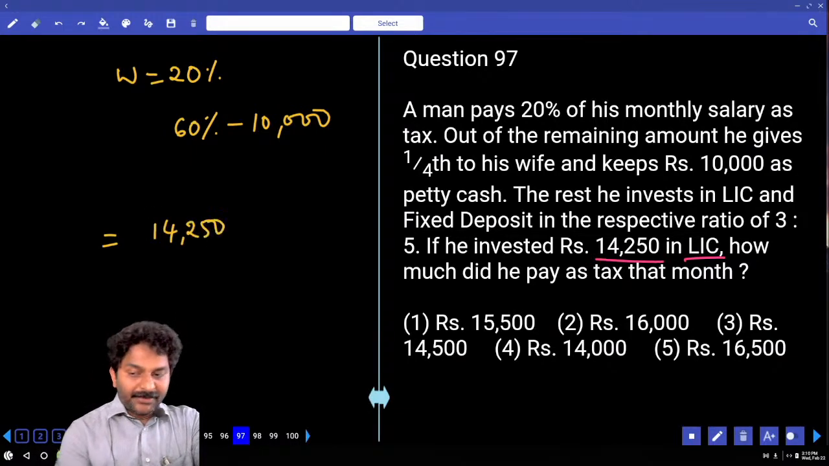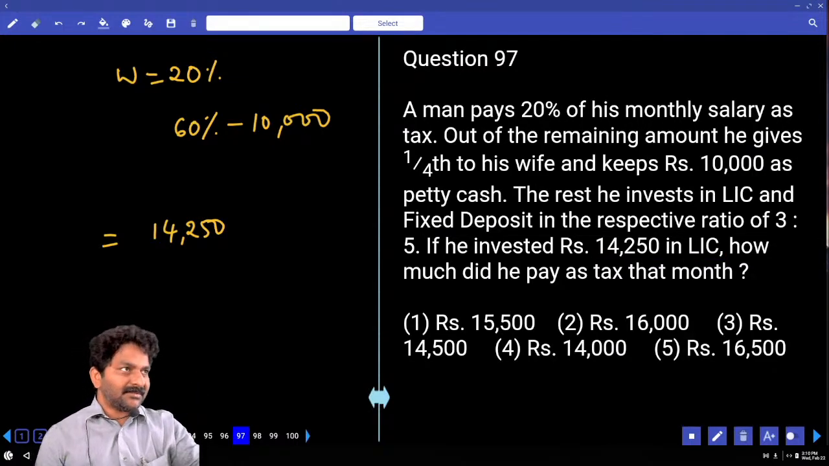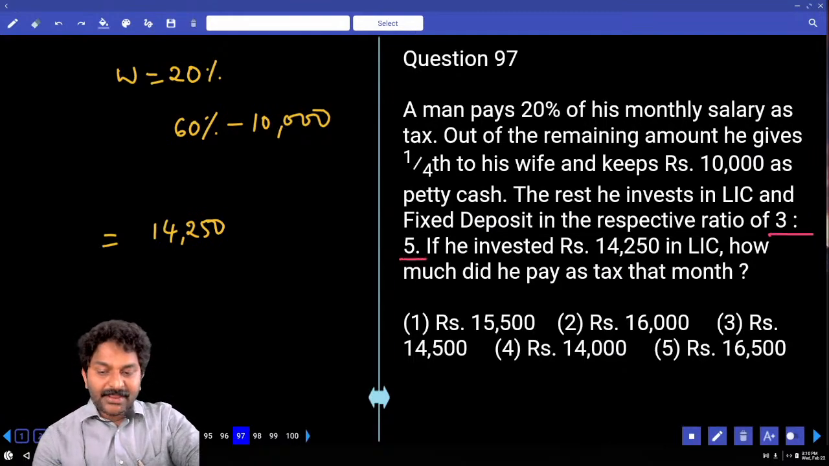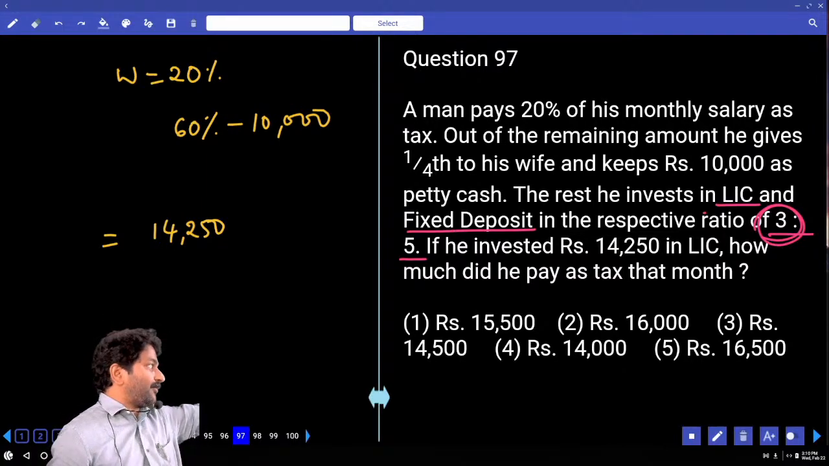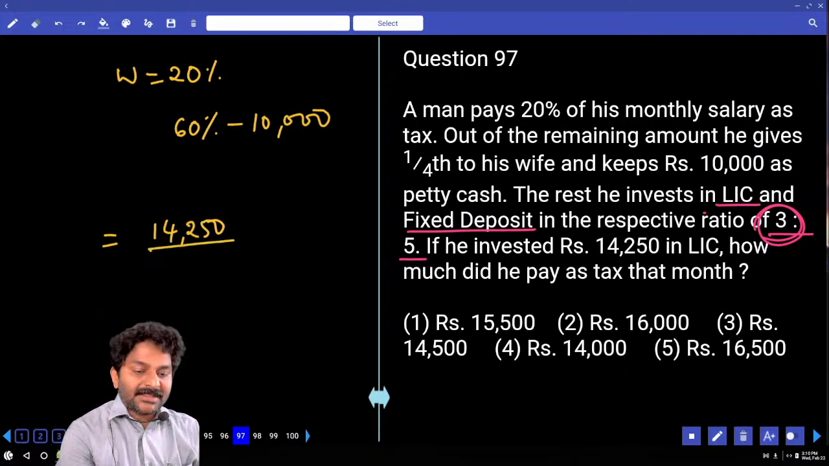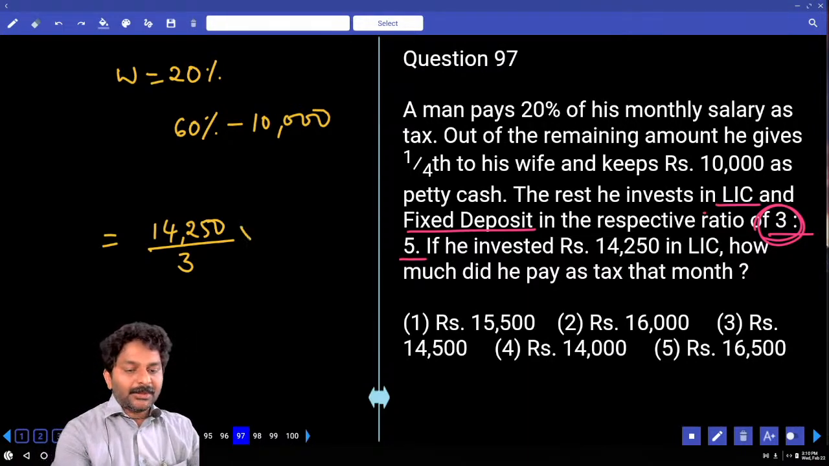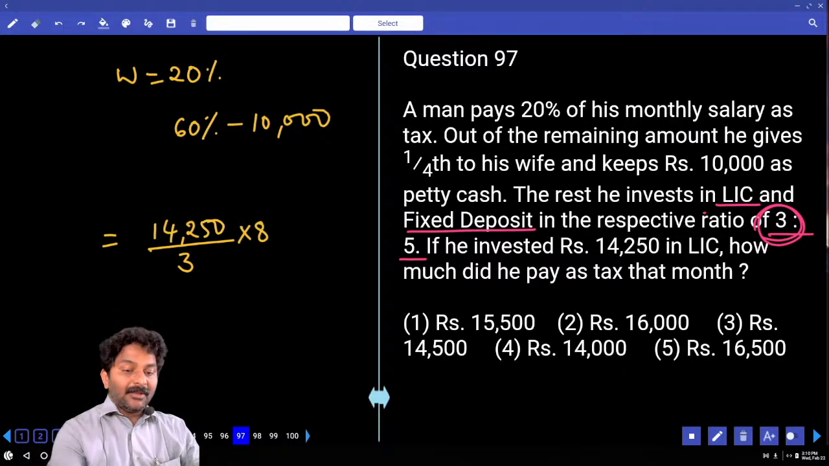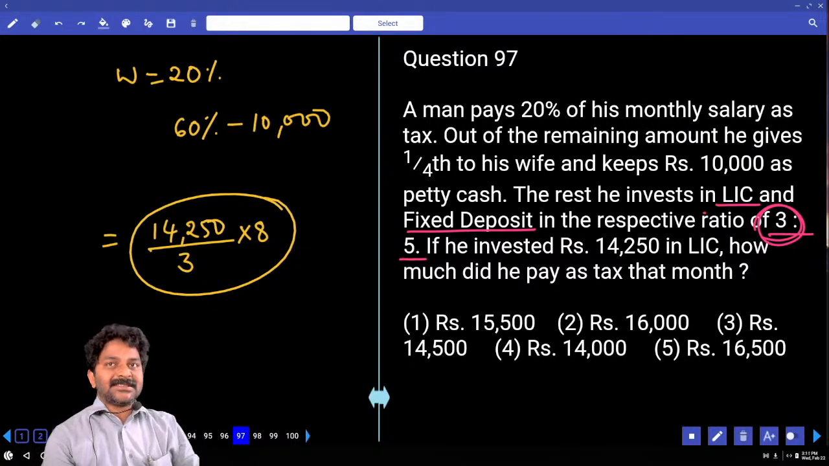14,250. So now there was some remaining money, and that is 60% minus 10,000. That is divided in the ratio 3:5. How many parts? 8 parts. And LIC first, then fixed deposit. So in LIC, how many parts do we have? 3 parts, which is equal to 14,250. If you divide this by 3, you'll get 1 part value. To calculate fixed deposit and LIC both, that is 8 parts only, into 8. What is this? Remaining money, which is 60% minus 10,000.